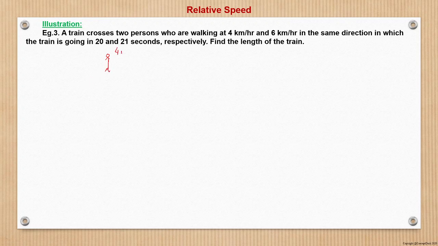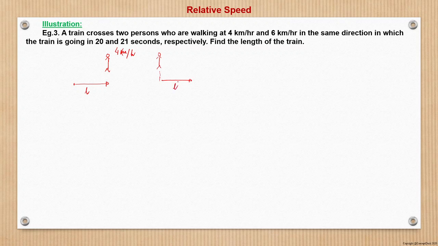If this person is moving at 4 kilometers per hour and a train of length n, suppose, is here. When will the train be said to cross the man? When the rear end of the train is at the same position where the man is, then it is said to have crossed the man.